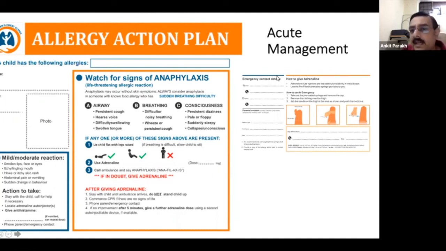We have customized this according to the Indian setting, because any allergy action plan from the Western world would talk about adrenaline auto-injectors or EpiPen, which are hardly available in India and are extremely costly. The problem is that they have a very short shelf life. So most people in India would make a pre-filled adrenaline syringe for the patients, and they would usually give two of them. Usually the parents would be taught how to administer adrenaline into the outer thigh.